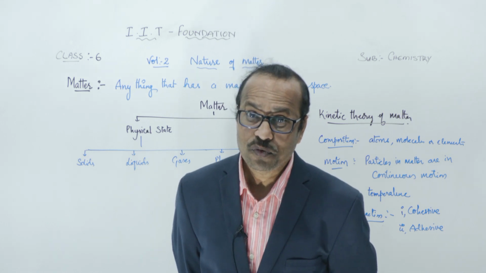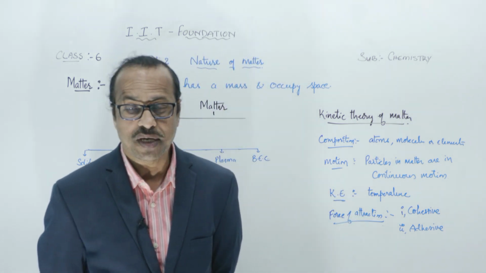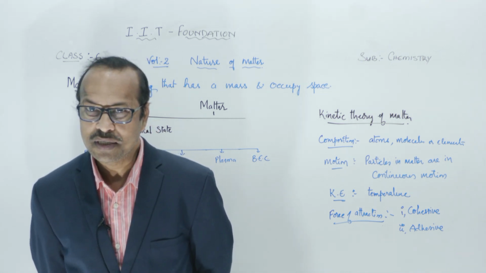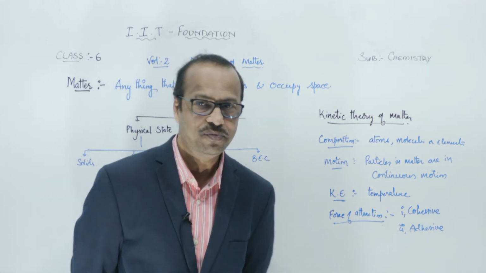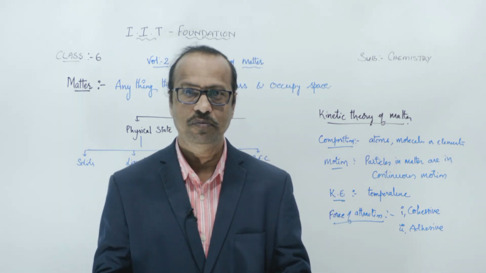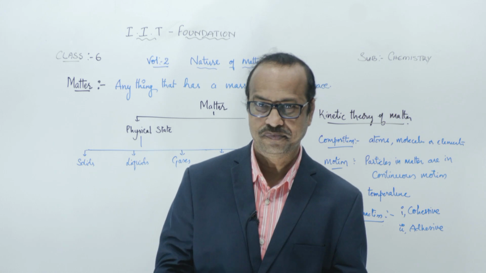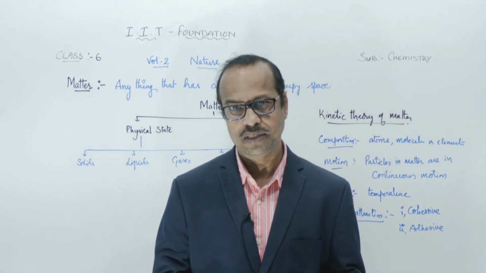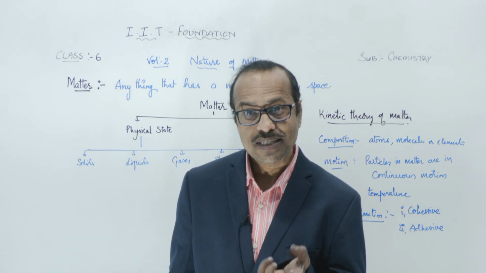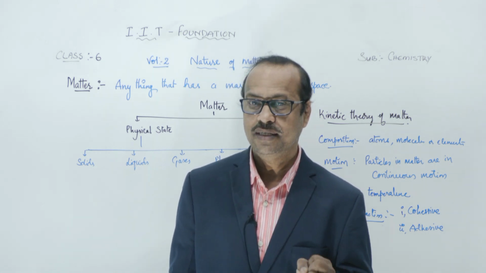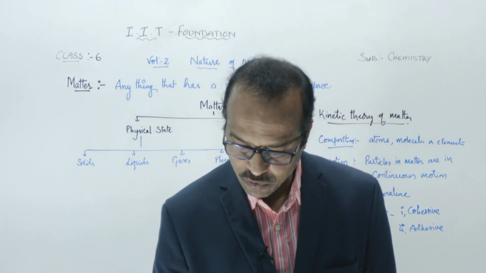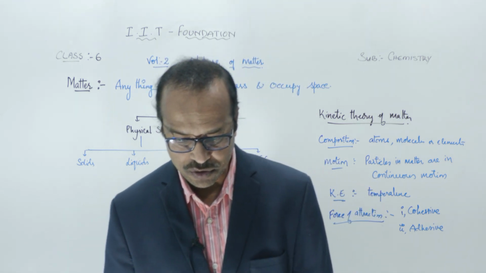The force of attraction that exists between the glass molecules and water molecules is called adhesive force. The force of attraction between two different type of molecules is called adhesive force. The force of attraction between two similar type of particles is called the cohesive force. So that's about the force of attraction. Is this clear to you?